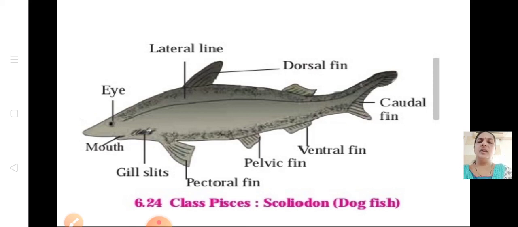So today we have learned what chordates are and what the three subphyla of the chordates are, and we started with the classes of vertebrates. We finished only the first two, and we will continue the remaining part of this lesson in the next video. Hope you all understood, children. Keep your textbook near you and learn this lesson, because if you remember the picture and the example, you can write the characteristics on your own.